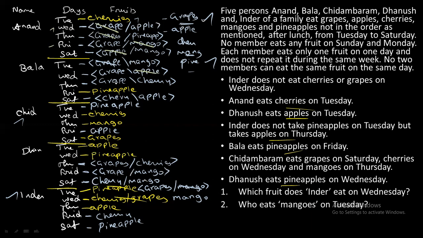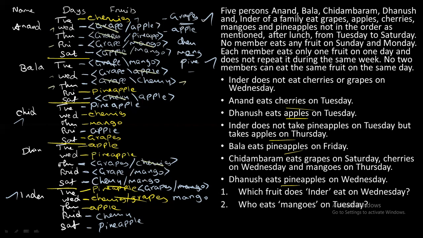Now let's start for Bala. So you have fixed grape for Bala on Wednesday, so you cannot fix the same grape for Bala on Thursday. Okay, now you have fixed cherries for Bala on Thursday, so you cannot fix the same cherries for Bala on Saturday. Next, coming to Dhanush, so you have to compare. Okay, so on Thursday, you have fixed what, cherry for Bala.